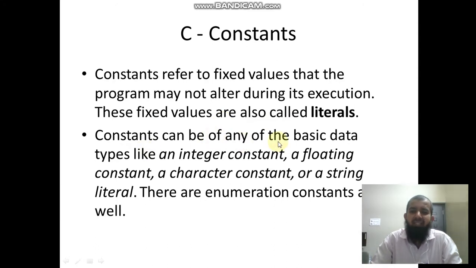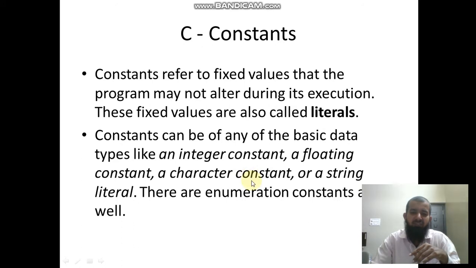Constants can be of any of the basic data types, like an integer constant, a floating constant, a character constant, or a string literal. There are enumeration constants as well. Int means only whole numbers; you can't write any decimal point. Floating constant means you can include a decimal point, for example 5.5, 5.7, like this.